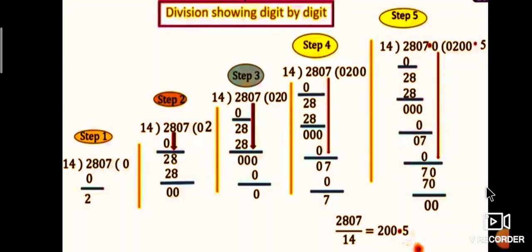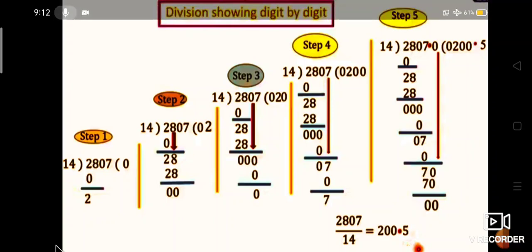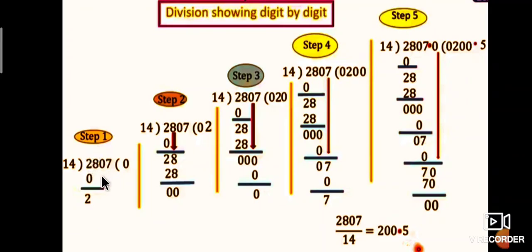We are dividing digit by digit. In the first step, the first number of the dividend is 2, and the divisor is 14. 2 is not divisible by 14. Therefore 14 into 0 is 0.